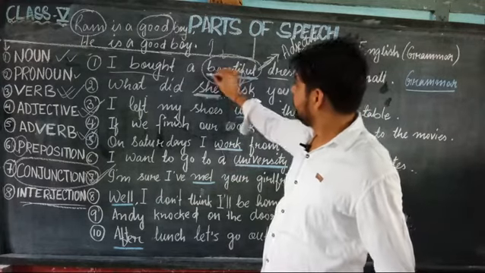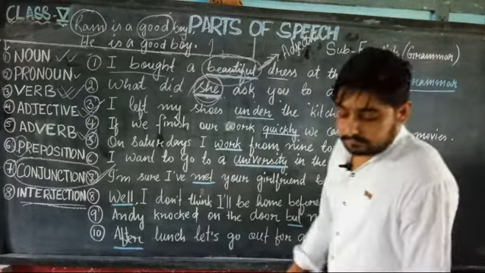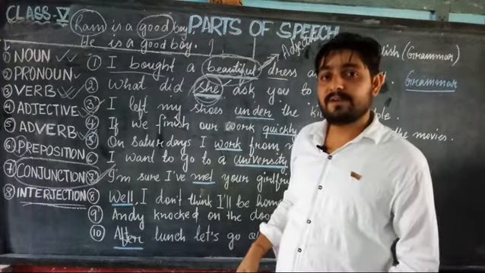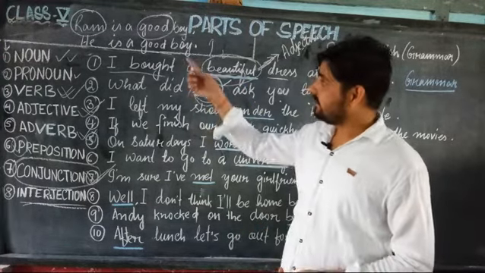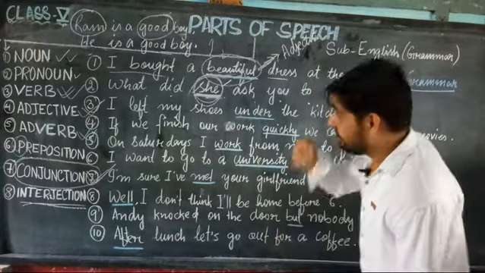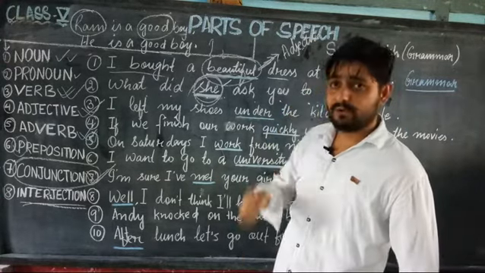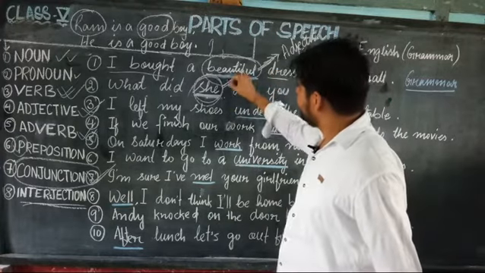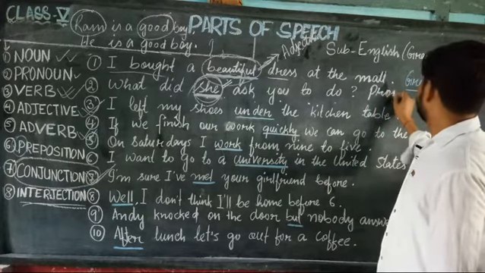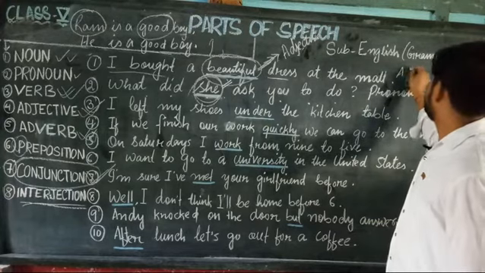Remember, when we use words in the place of a noun, he, she, it, they, all these words we can use in the place of a name, then these words are called pronouns. So first one adjective, second pronoun.